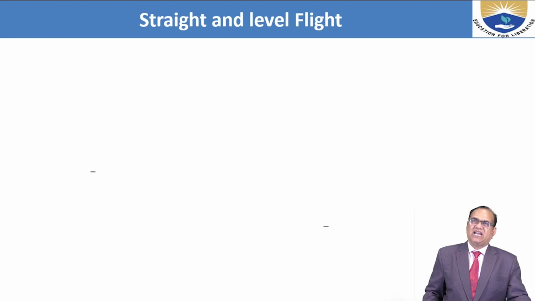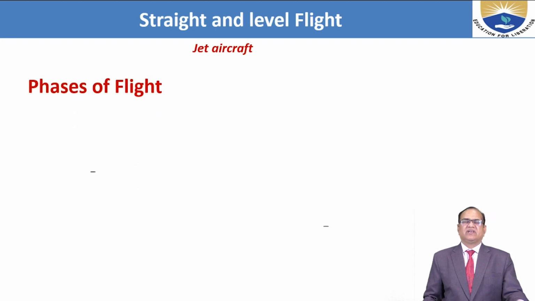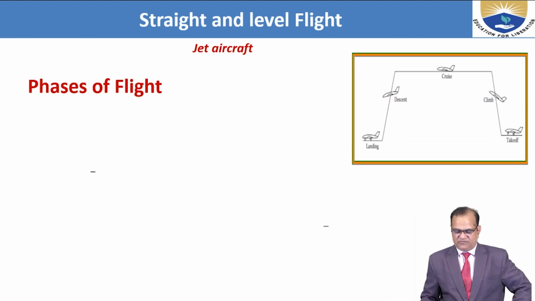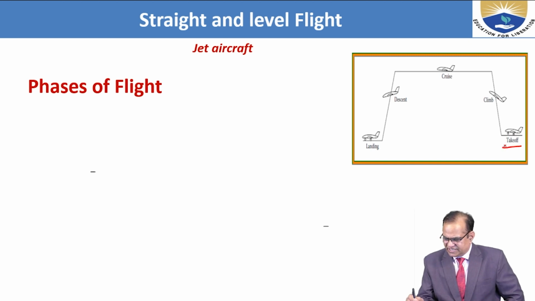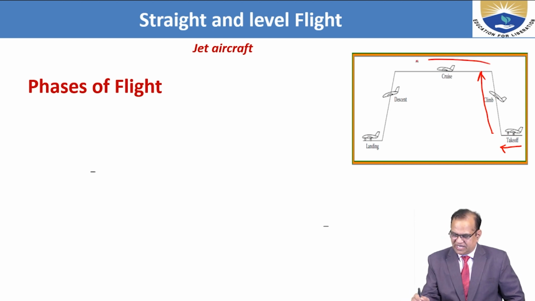Now we will discuss straight and level flight, some background on that. We have the jet aircraft. Phases of the flight of the jet aircraft: from here it is the take off, from here to here it is a climb phase. If you see, angle of attack is high. From here to here it is a cruise flight.